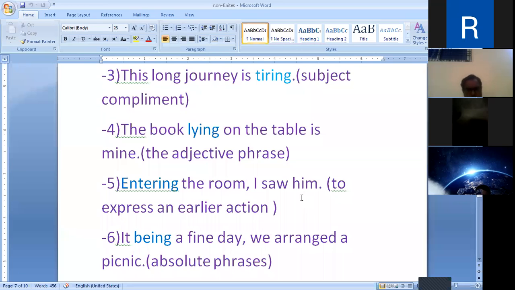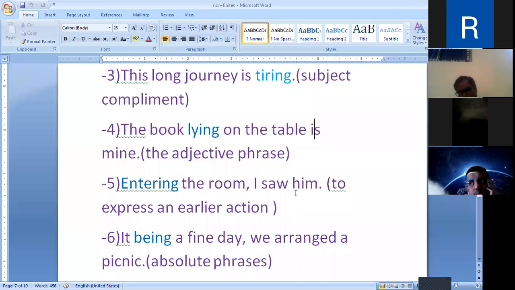To express an earlier action, the present participle is used, to express an earlier action or one of the actions of the same subject. I entered the room and I saw him. Same subject, I. The present participle here is used to express an earlier action.